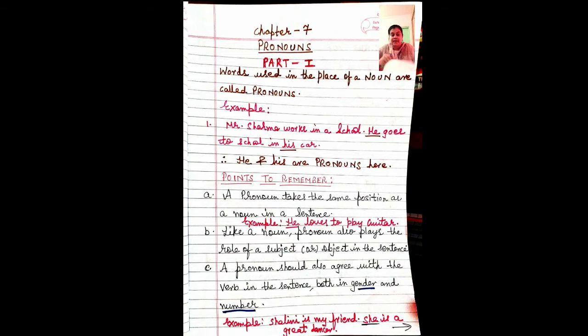Now look at the second part, students, which I'm going to tell. Now, kinds of pronoun. What are the different kinds of pronoun? Students, in our grammar book there are 9 types of pronoun, but here I made only 7. In this I will cover all the kinds of pronoun. The main kinds of pronouns are personal pronoun, possessive pronoun, demonstrative pronoun, interrogative pronoun, reflexive pronoun, relative pronoun, and emphasizing pronoun. Correct. Now let's start understanding the kinds of pronoun one by one.